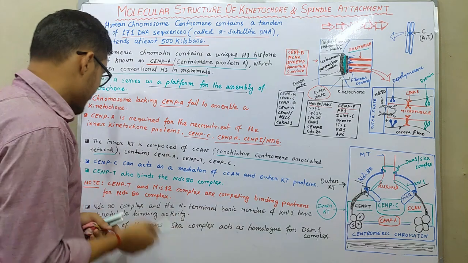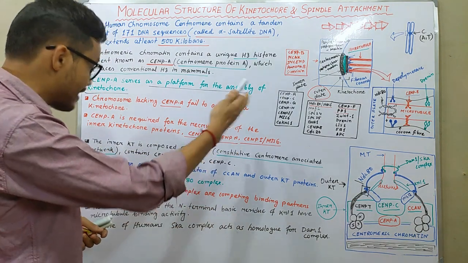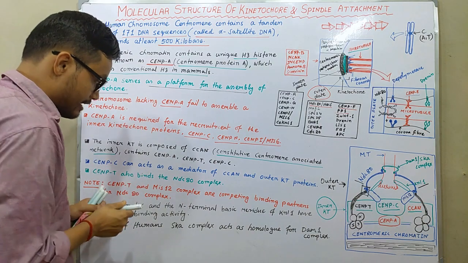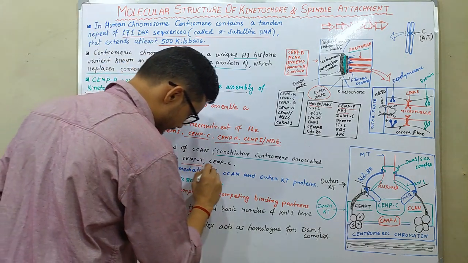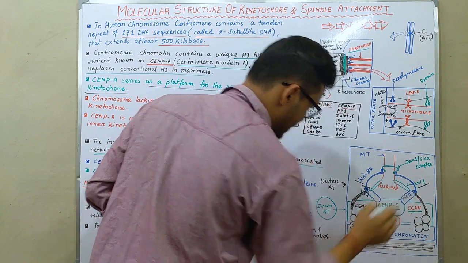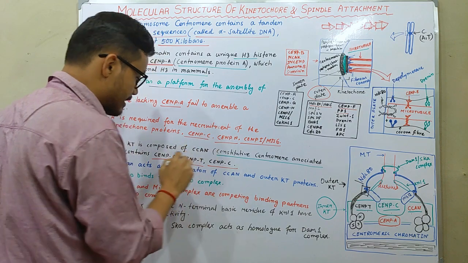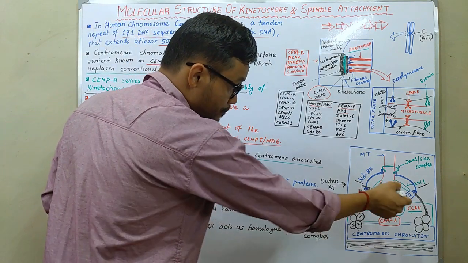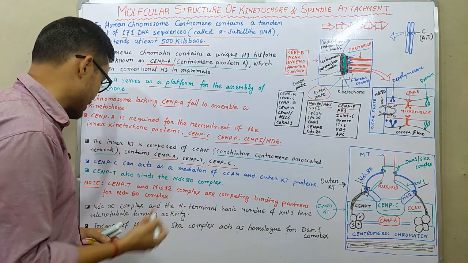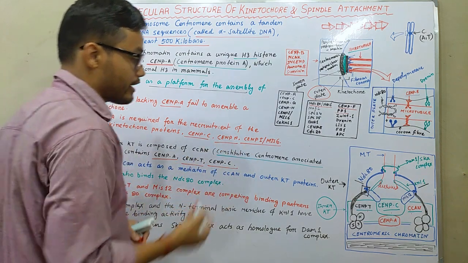and all of these. The inner kinetochore is composed of CCAN, the constitutive centromere associated network, which contains CNPA, CNPT and CNPC. So CNPT, CNPC and CNPA are also present in the CCAN. CNPC can act as a mediator between CCAN and outer kinetochore proteins.